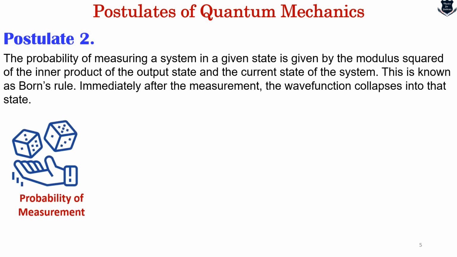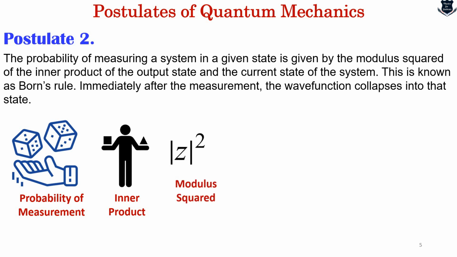Probability of measurement. You can imagine you're playing with a tiny toy, a device or a doll, and you want to know where it is. So the probability is like asking what is the chance of finding the toy in a certain spot, here or there. Well, inner product: think of the inner product as a special way of comparing two things. In our case, it is like comparing the current state of your doll or your toy before you check and the state that it will be after you check.